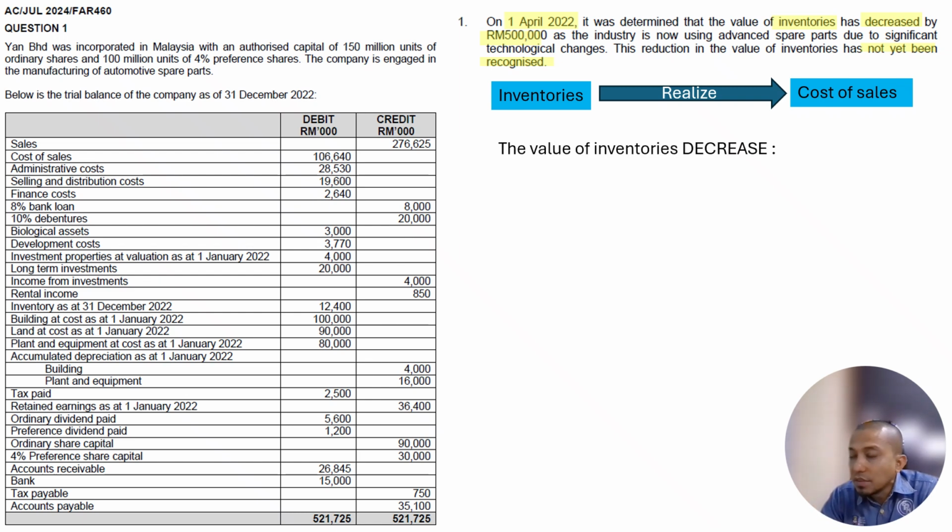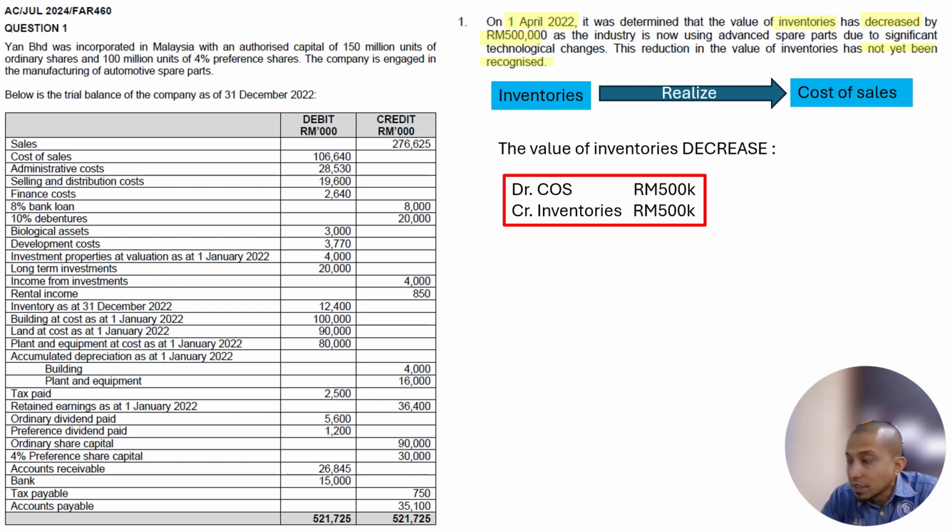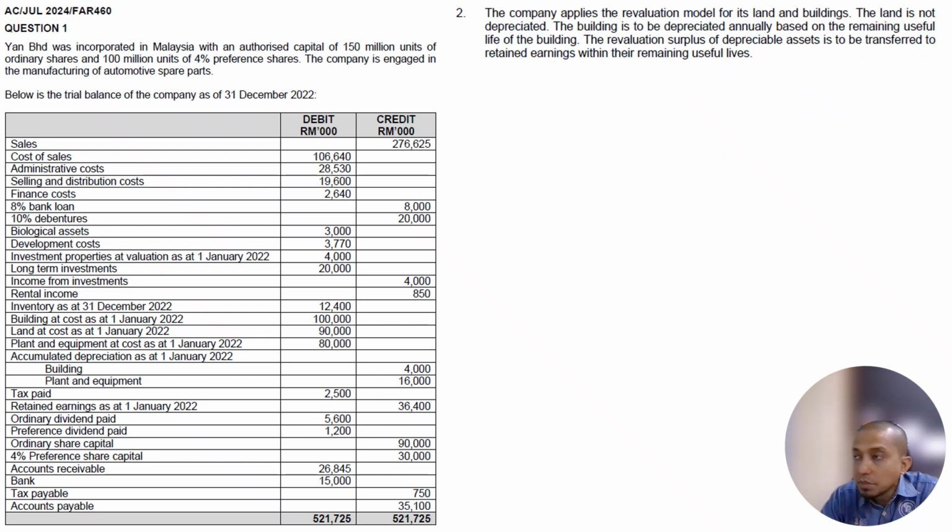So in this case, the value of inventory decreased by 500,000. We debit cost of sales and we credit inventory, as the value of inventory is decreasing by 500,000. Right, so information number 2.